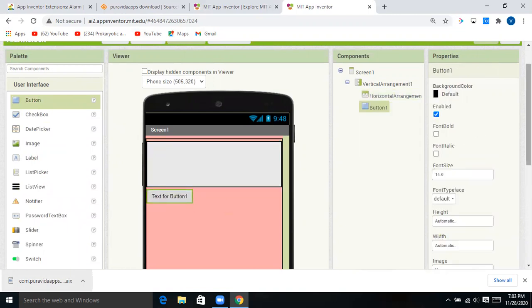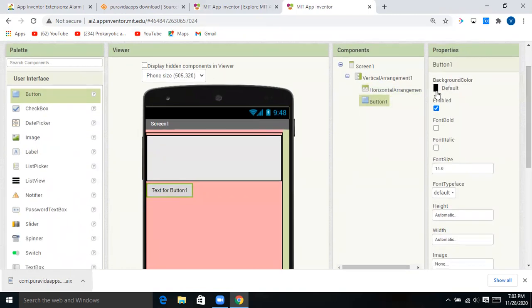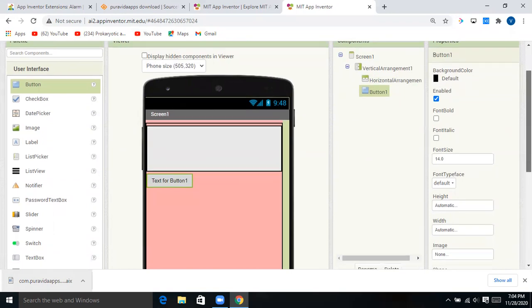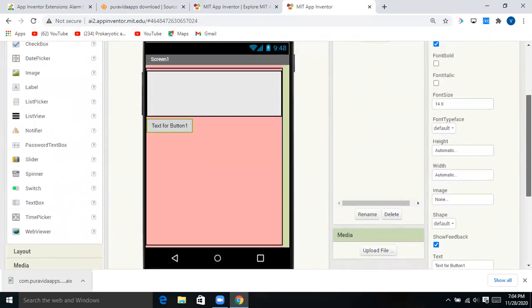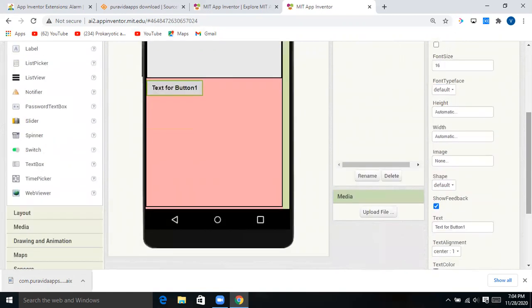You can also change the button's background color if you want. It's optional. Font size, I'm changing it to 16. Make it font bold. Height and all are okay.